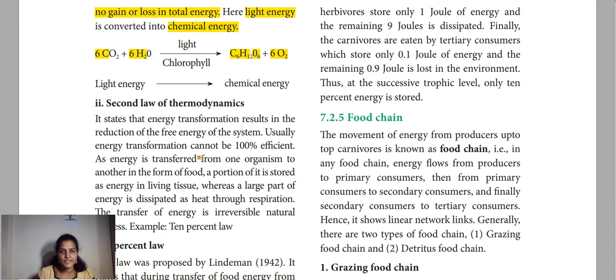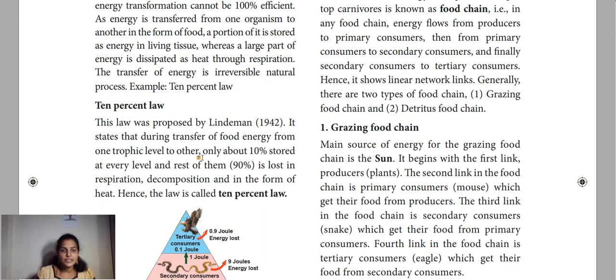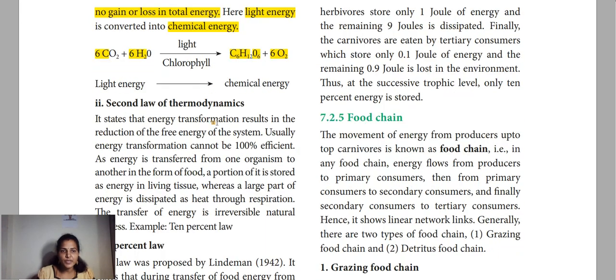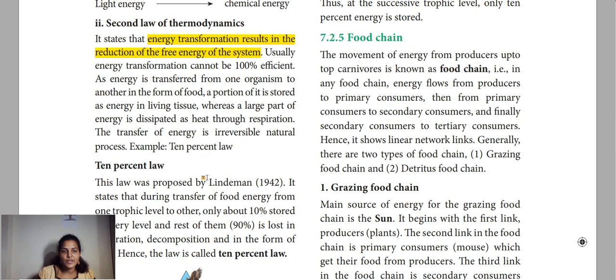Clear? Yes. And the second law of thermodynamics states that energy transformation results in reduction of free energy of the system. We know the plant is preparing 100%, but not the full 100% is sent to the next level. Some amount of energy will be retained or lost, right? So that is explained here.